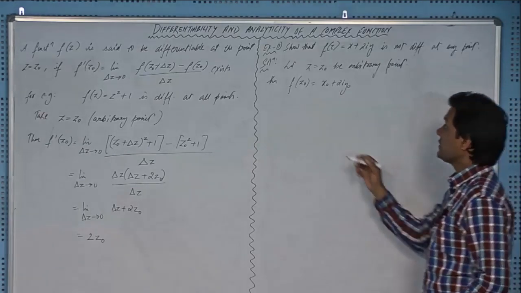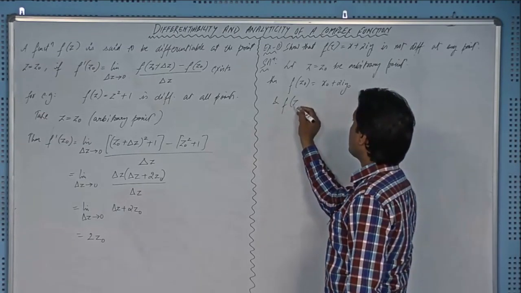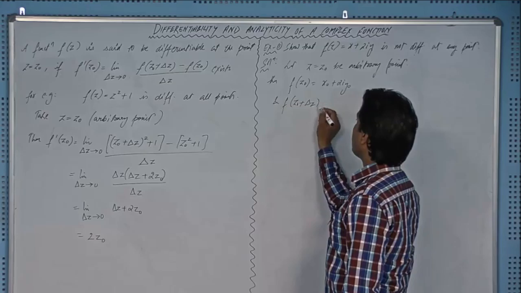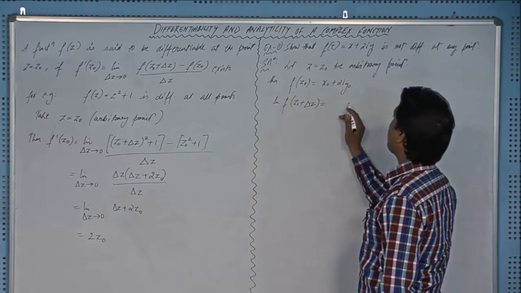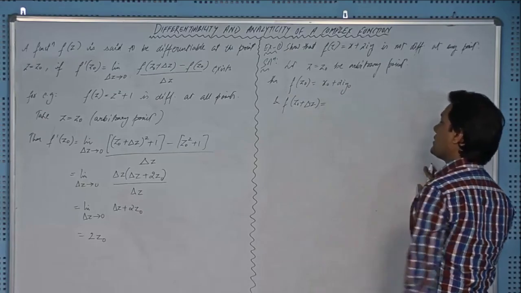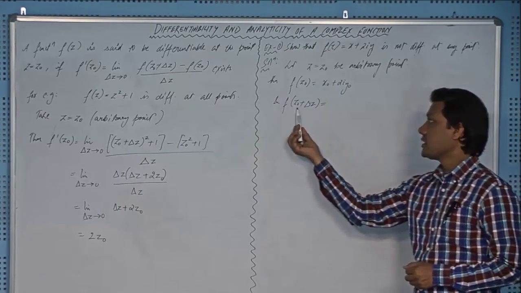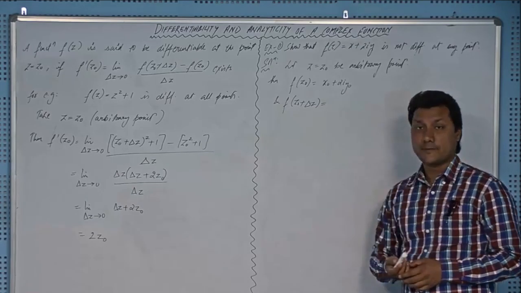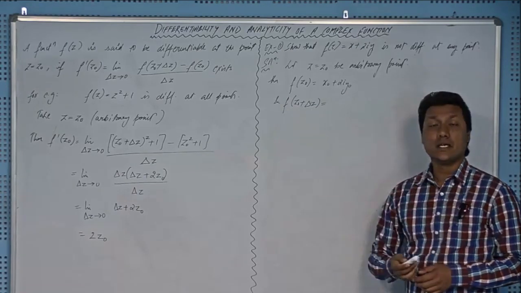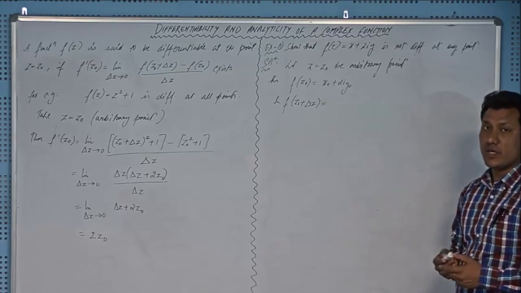And then I will write f of z naught plus delta z, and that will be given by, here f of z naught plus delta z means, actually z naught is nothing but x naught plus iota y naught, because z is x plus iota y, and delta z will be delta x plus iota delta y, right?